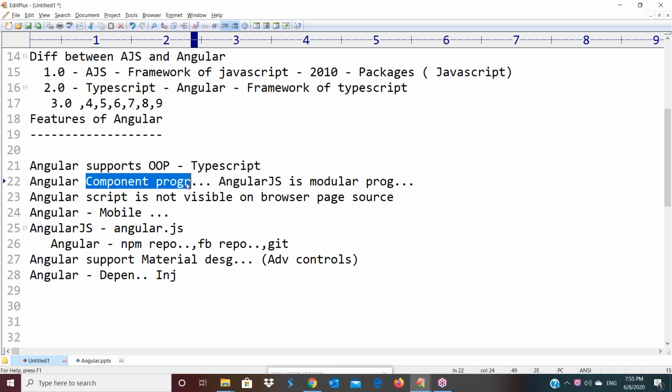Already told you that point. AngularJS is, yes, that is component programming. So you can speak by unmuting yourself.